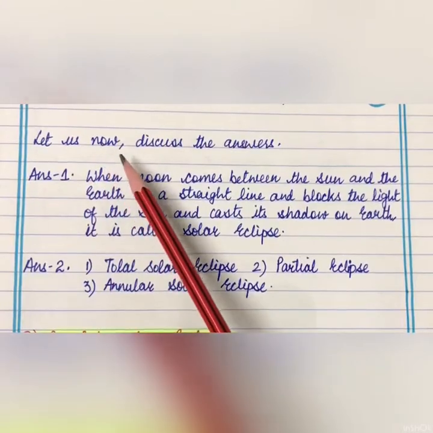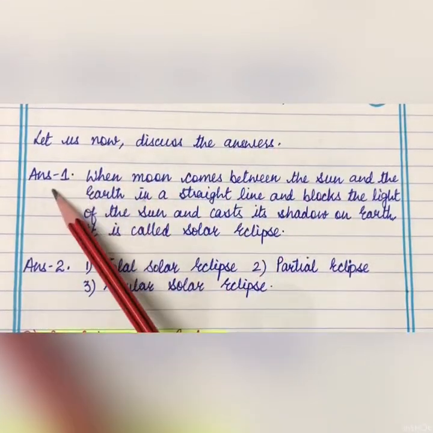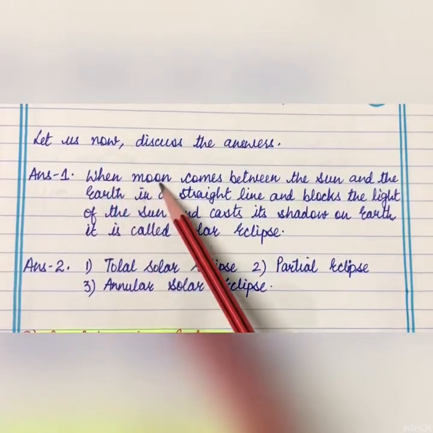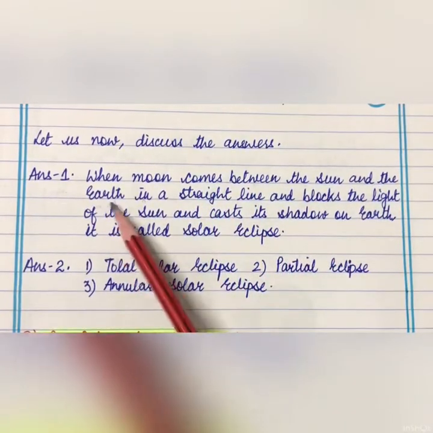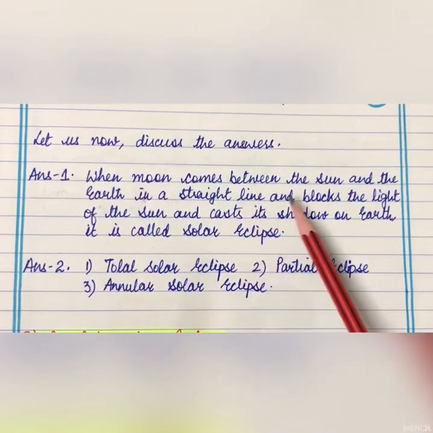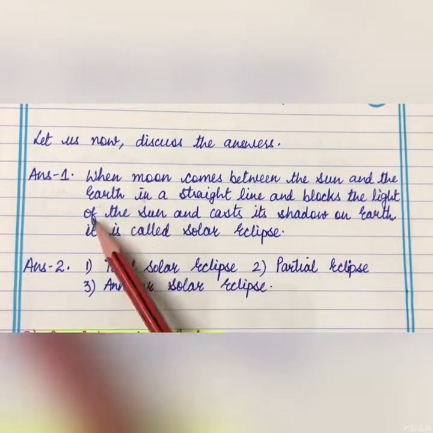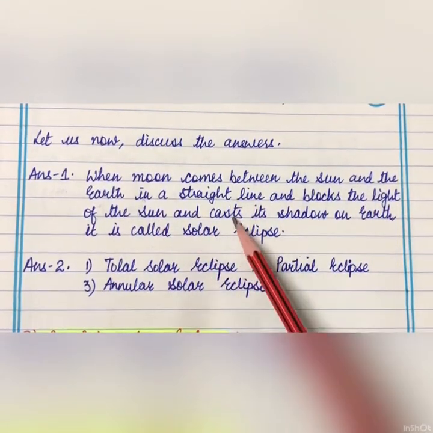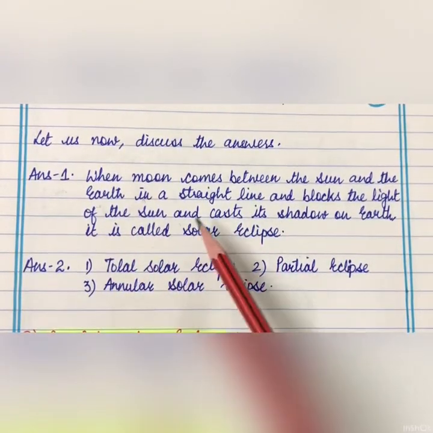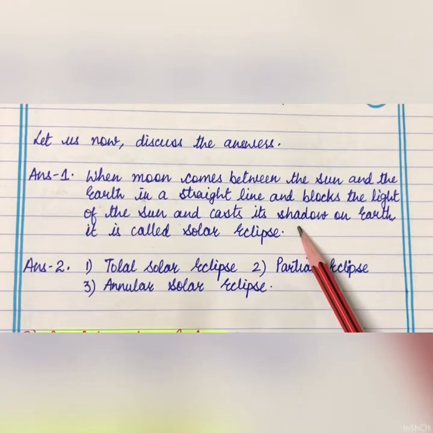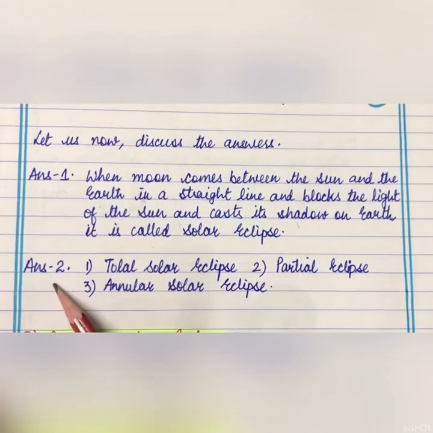Let us discuss the answers now. Answer 1. When moon comes between the sun and the earth in a straight line and blocks the light of the sun and casts its shadow on earth, it is called solar eclipse. Answer number 2.